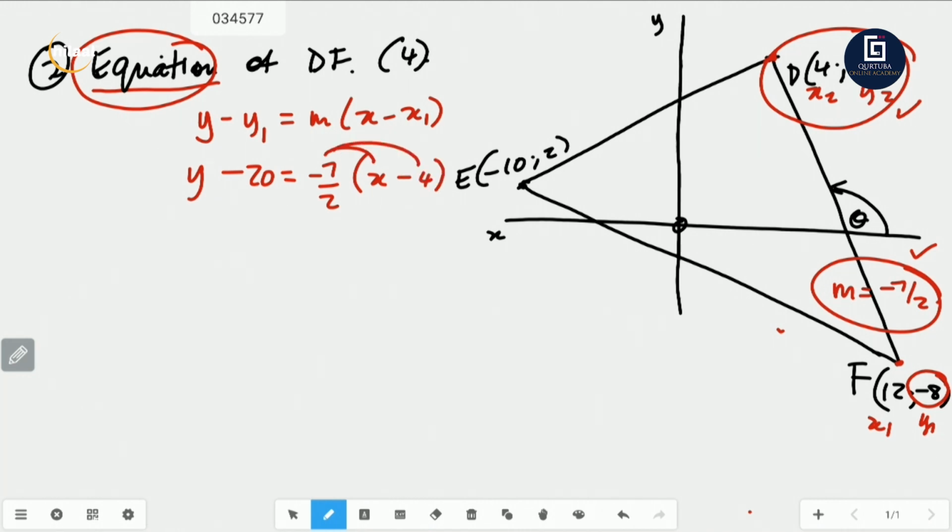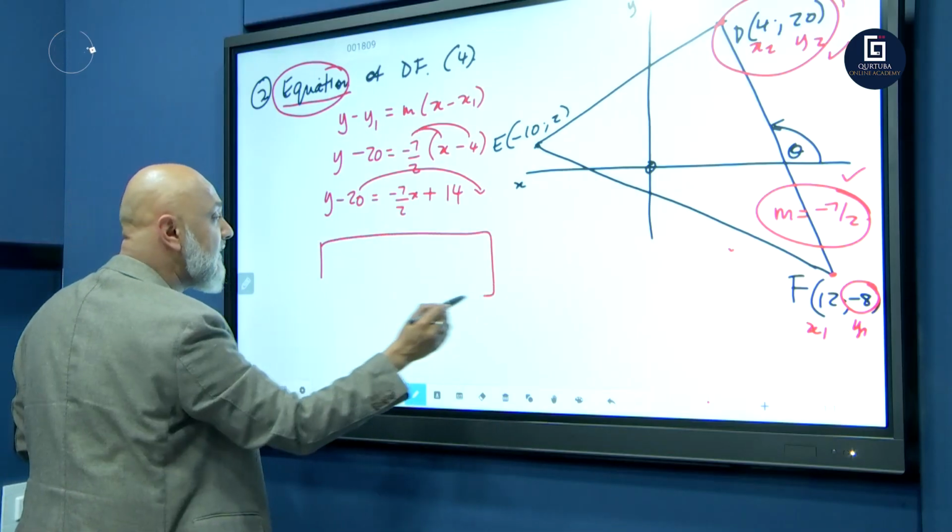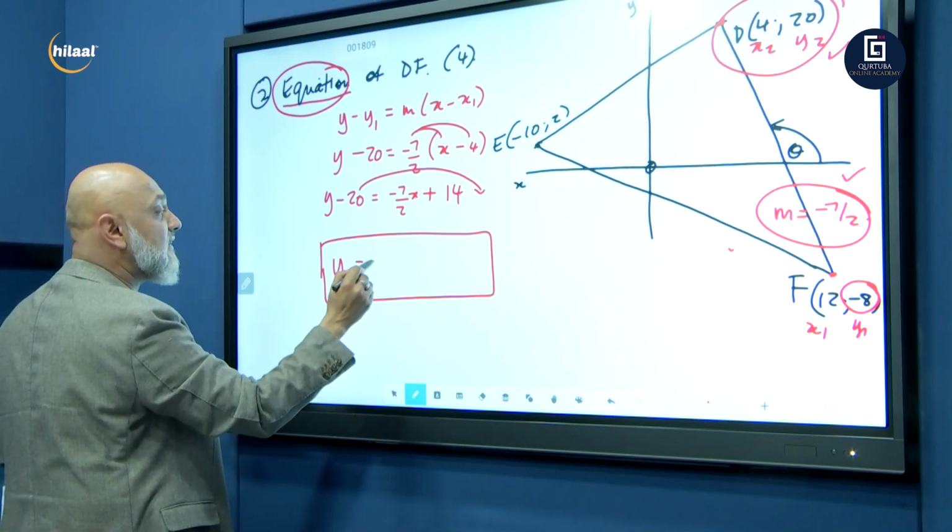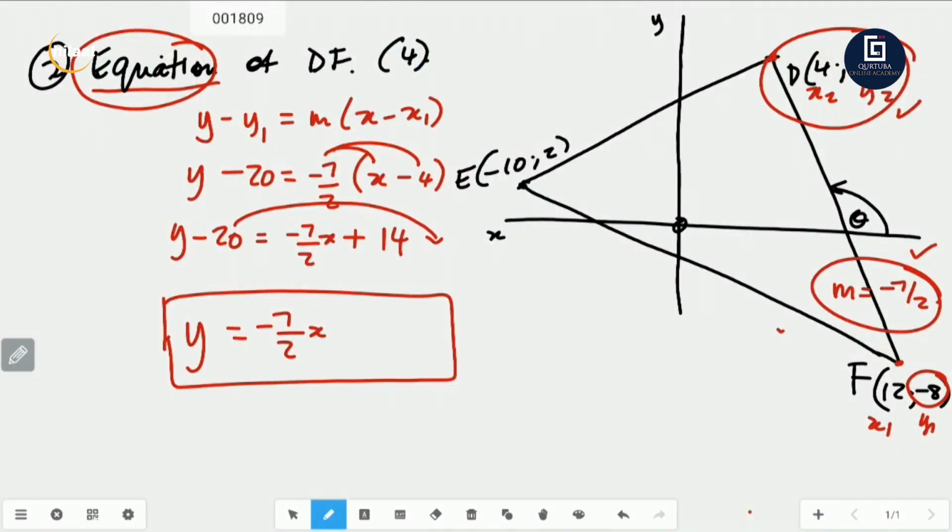Now all we do, we remove the brackets. Y minus 20 is equal to, let's multiply it out, minus 7 over 2x. Negative times negative is a positive. 7 times 4 is 28, divided by 2 is 14. Right? So there we go. Now we take the minus 20 over the equal to sign. Here's your final answer, guys. Y is equal to minus 7 over 2x plus 14 plus 20, which is plus 34. And there we go. That's your final answer.